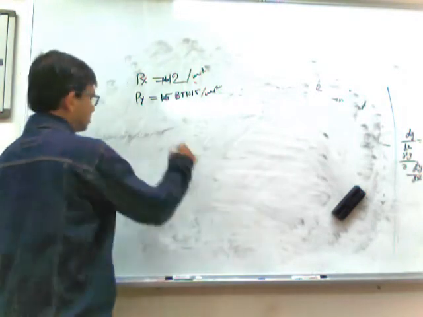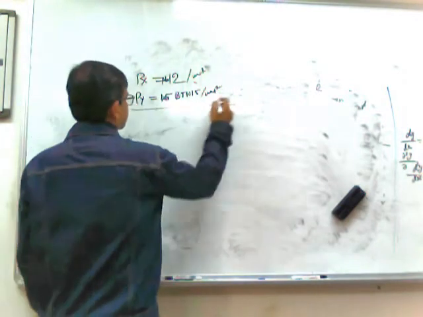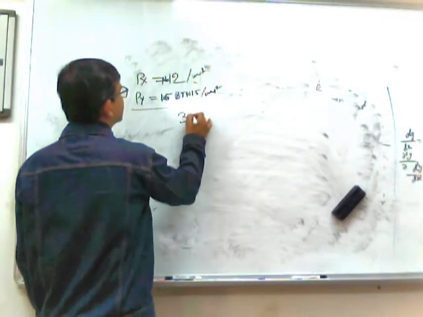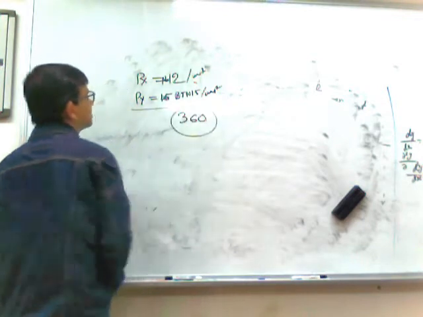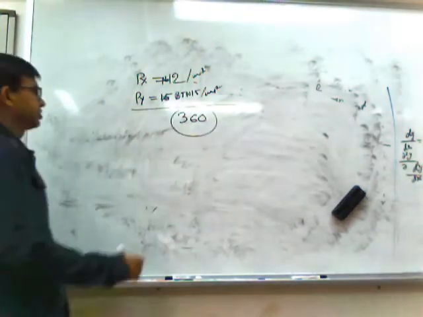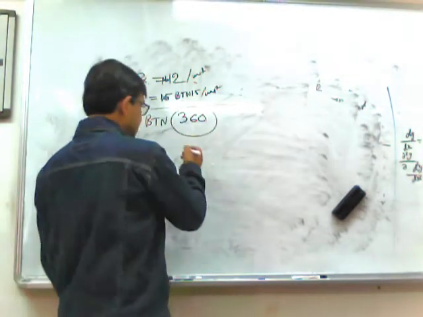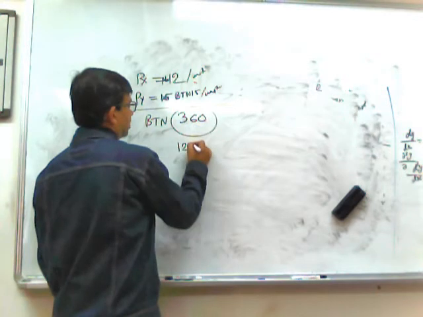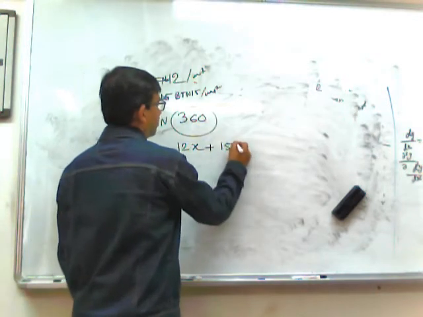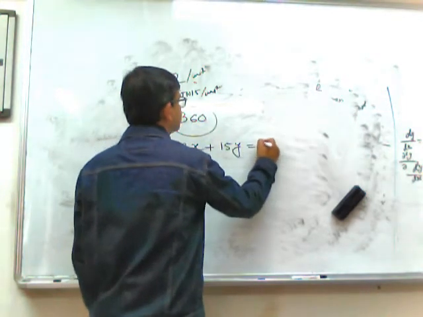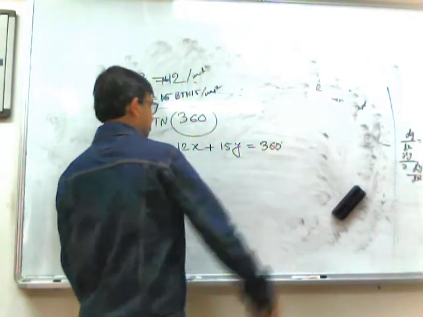So now the consumer has BTN 360 in his hand. So the budget equation will be given as 12x plus 15y equals 360.